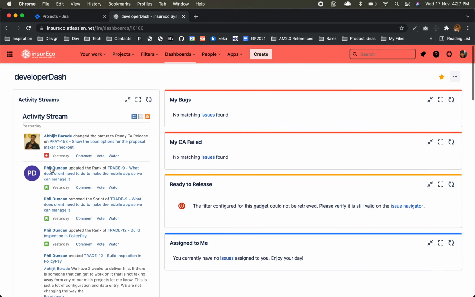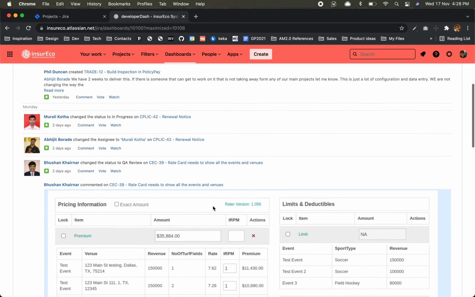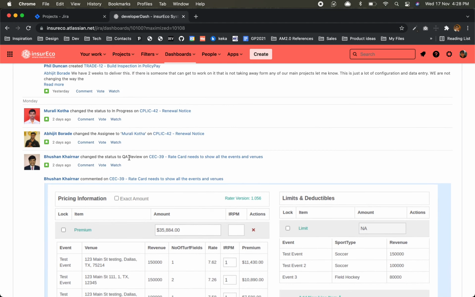If you see here, the activity stream, these people are working, right? Abhijit changed status to ready to release. That's their workflow. Then Phil Duncan has updated the rank, removed from the sprint. This one changed status to QA review.